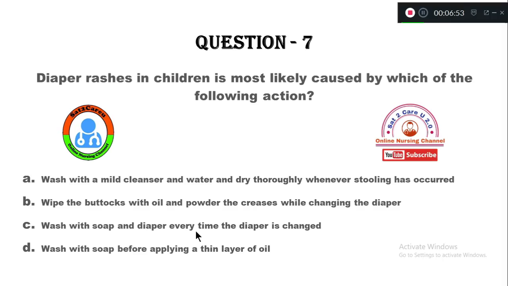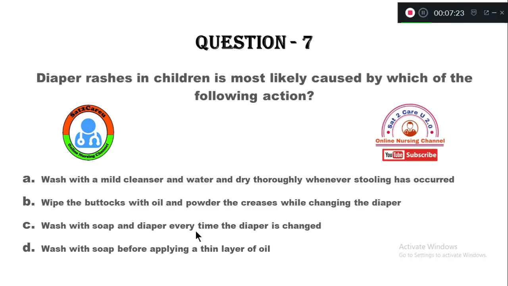Option A. Wash with a mild cleanser and water and dry thoroughly whenever stooling has occurred. Option B. Wipe the buttocks with oil and powder the creases while changing the diaper. Option C. Wash with soap and diaper every time the diaper is changed. Option D. Wash with soap before applying a thin layer of oil.